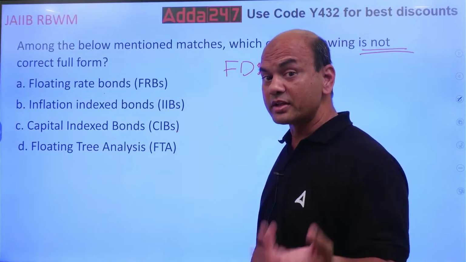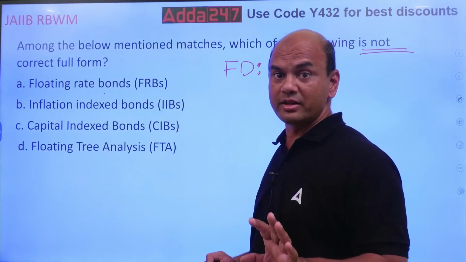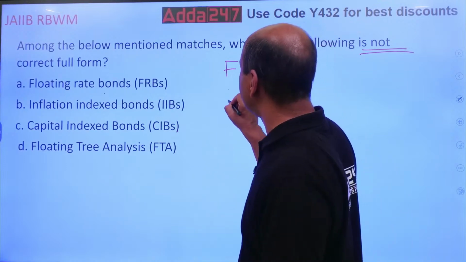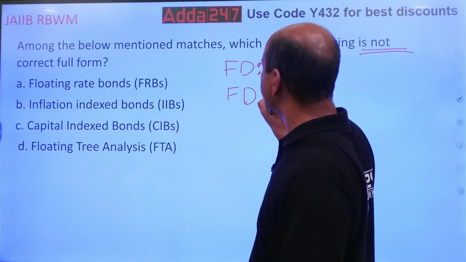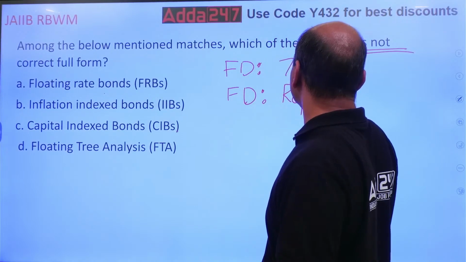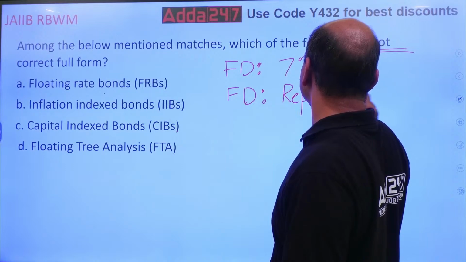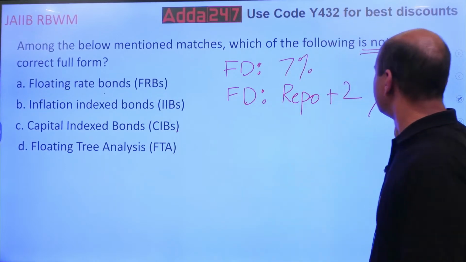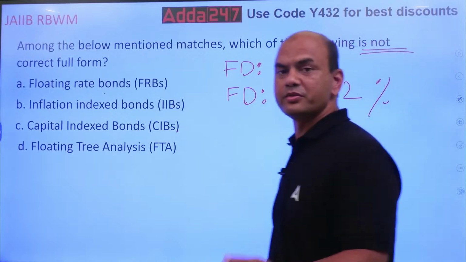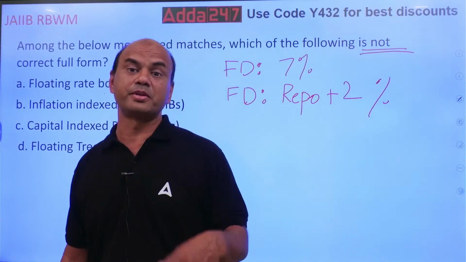Now if I give you another FD, there can be an FD where I'll say, I'll give you repo plus 2%. Does anyone in your bank have this FD? Repo plus 2, repo plus 1, repo plus 1.5, repo plus 0.5, anything.